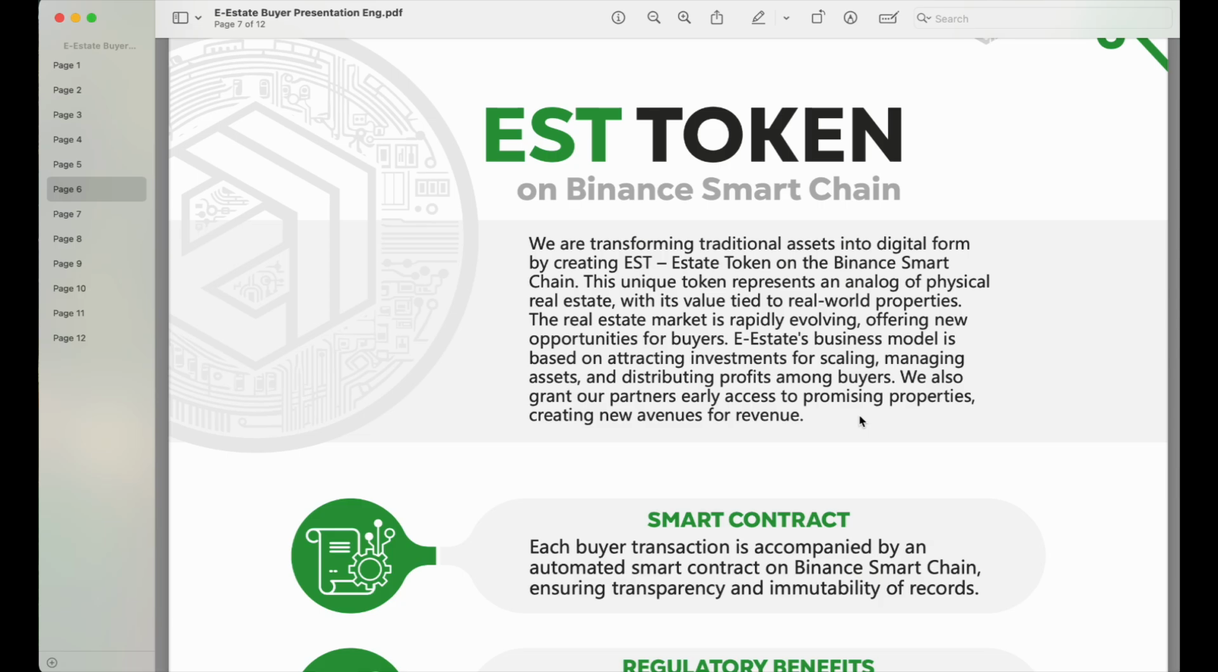The real estate market is rapidly evolving, offering new opportunities for buyers. E-Estate's business model is based on attracting investment for scaling, managing assets, and distributing profits among buyers. We also grant our partners early access to promising properties, creating new avenues for revenue, right?